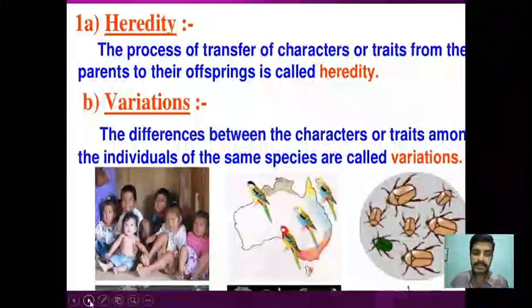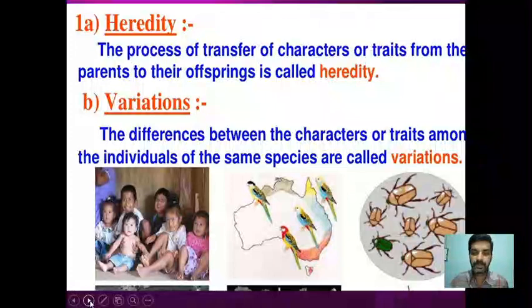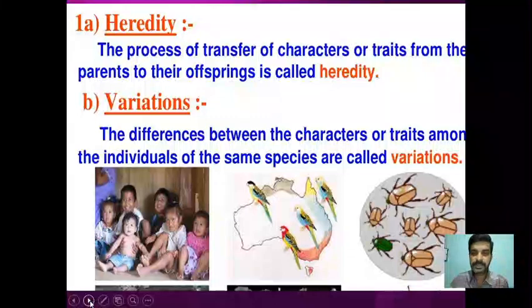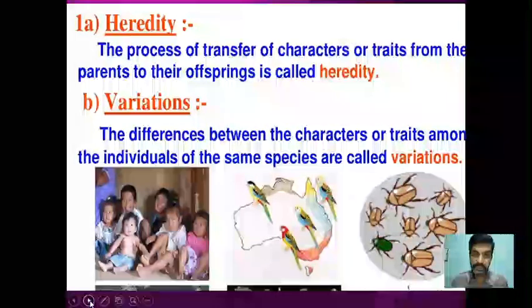Next, why do we study heredity and evolution together? Evolution is a process of gradual change which leads to speciation, which leads to the formation of a new species that we are going to study in the later part. But why are we studying both these concepts together? That is because they are very interlinked. So heredity is the basis of evolution.